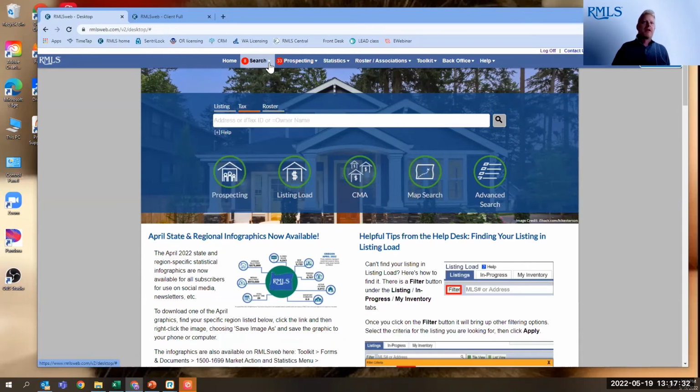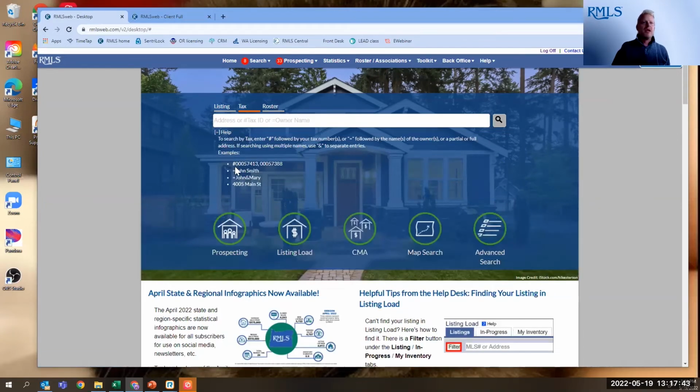Same thing with the tax tab. You've always been able to go up here to search the tax record, but we made it easier by putting it right here on the quick search bar, and you can search by address. I'm going to expand this so you can see the different ways you can search. You can search by address by simply entering that address in. I do recommend when searching the tax address to leave the suffix off. So I would recommend searching 4005 Main to find the tax ID for this, because every county records their addresses a little bit differently, and so sometimes it makes it hard to find.